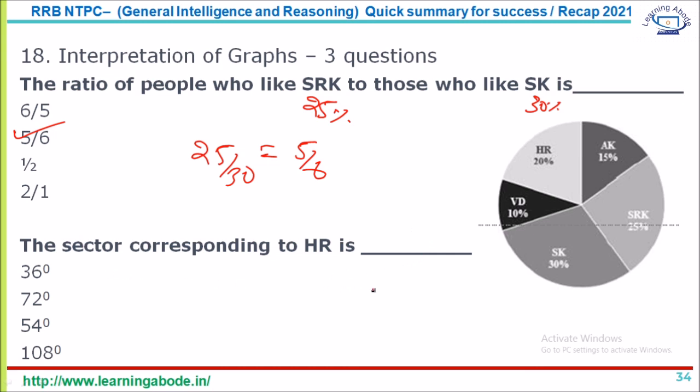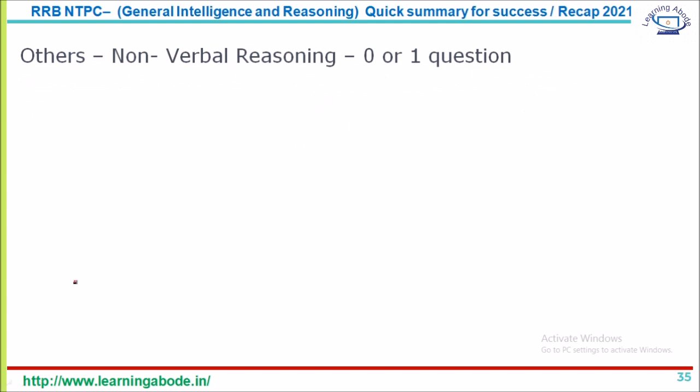And the sector corresponding to HR is 20 percent. So 20 by 100, and a circle is 360 degrees. So 20 by 100 into 360; 20% is 1/5, and 1/5 of 360 is 72 degrees. That's answer option B. So typically you can expect questions of percentage and average in data interpretation. This is a very fine sample for data interpretation, right? And so these are the 18 titles that are given in the